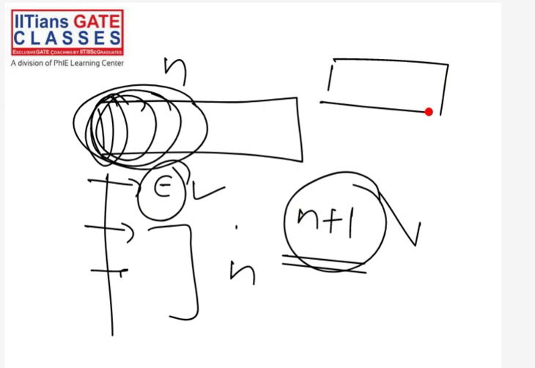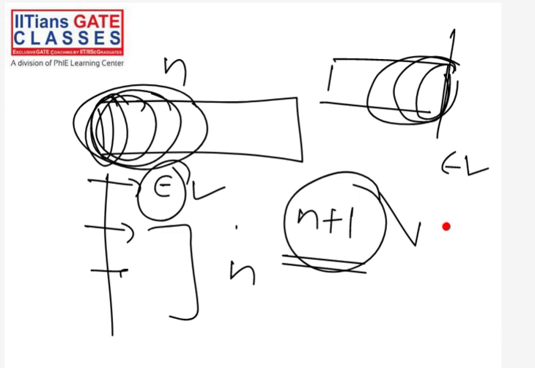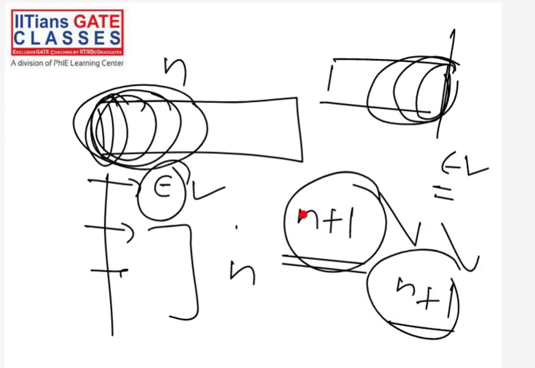Similarly, n+1 suffixes will be there, because you can take the last symbol, or the last two symbols, or the last three symbols, and so on. So how many suffixes will be there? Epsilon is there, and you can make more suffixes. So n+1 suffixes and n+1 prefixes will be there.